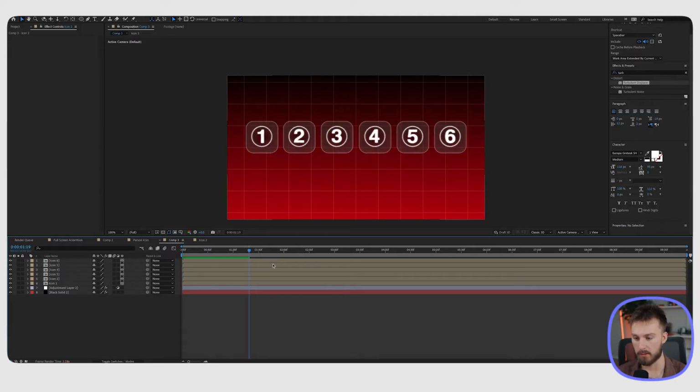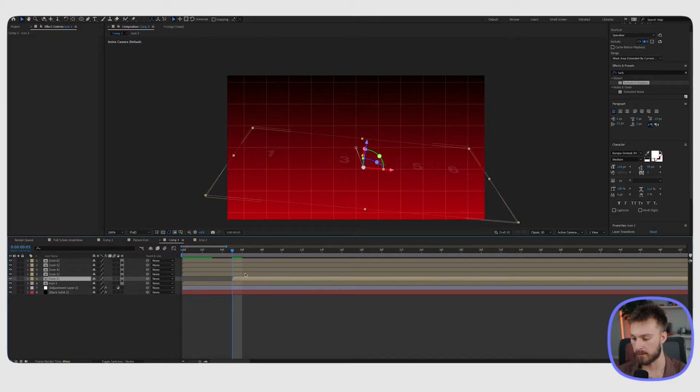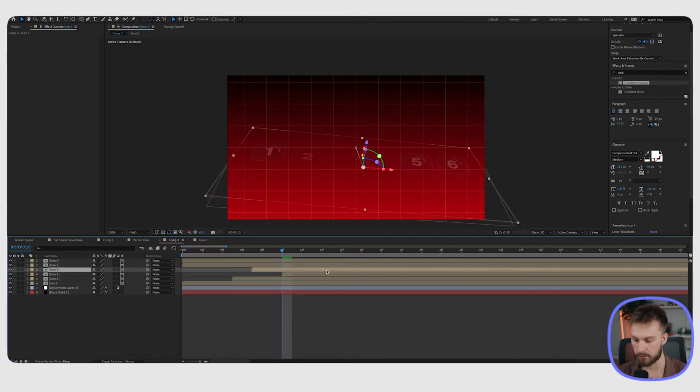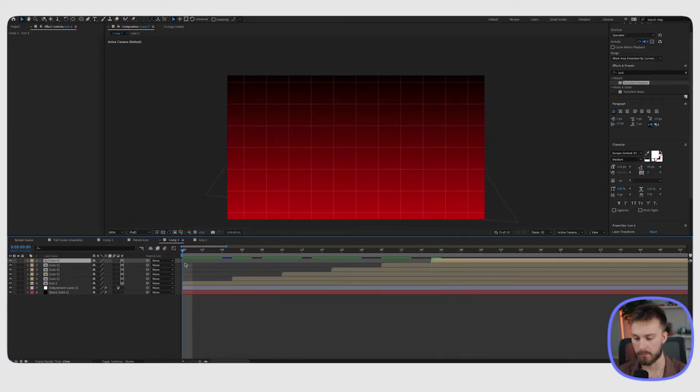So there we go. We have everything coming up nicely. The only thing to do is just stagger these because we don't want them to all appear at the same time. We want them to appear in a row. So I'm just going to go 1, 2, 3, 4, 5 frames out and drag the next one over. Drag this one over, and I'm going to do the rest as well, each having that 5 frame interval. There we go. And then we can watch this back.